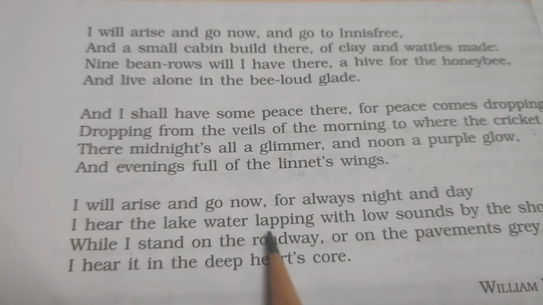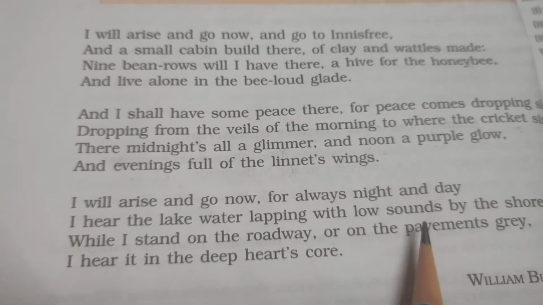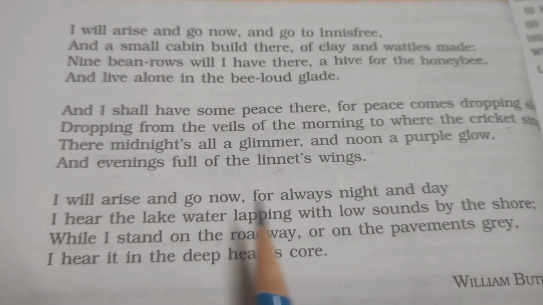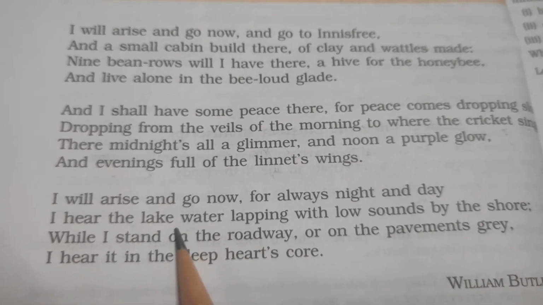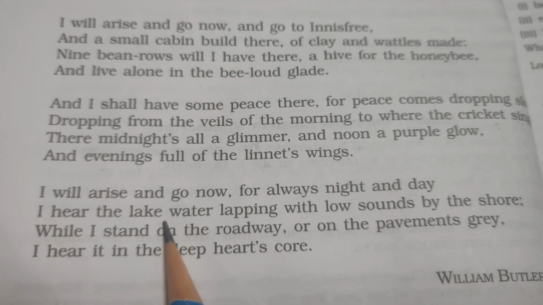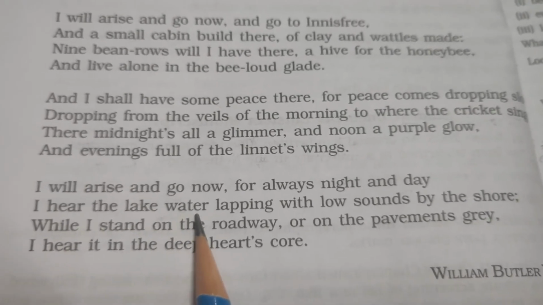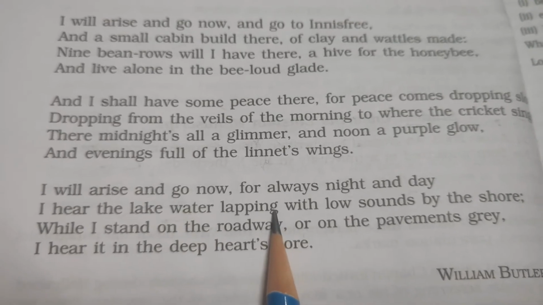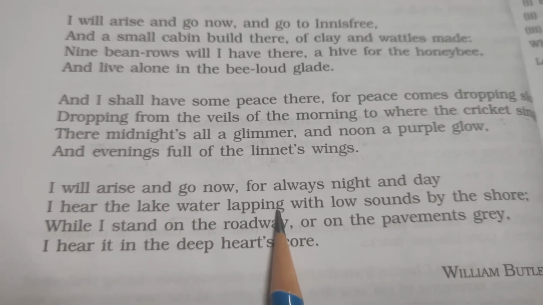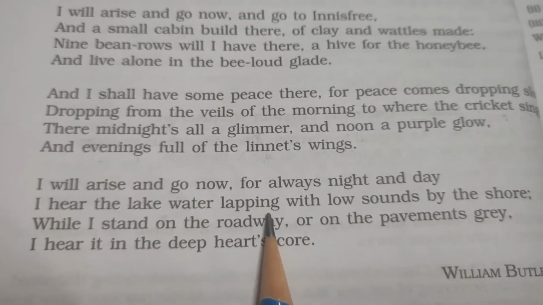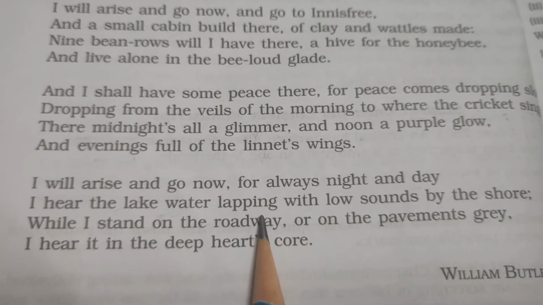I hear the lake water lapping with low sounds by the shore. The poet could hear the lake water, that means the lake on the island of Innisfree, where the water will be lapping. Lapping means it will overlap and thereby make a hitting sound.